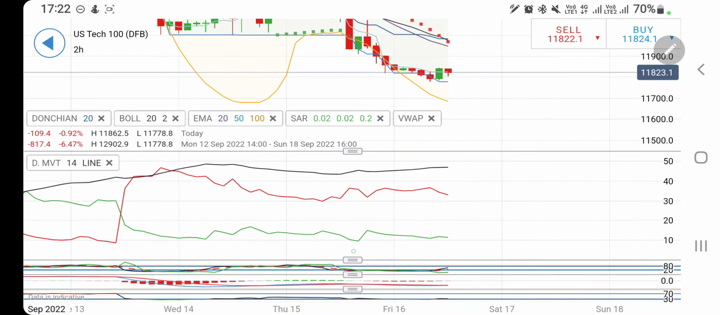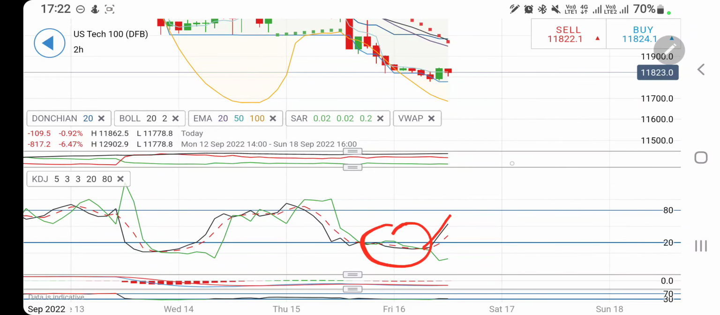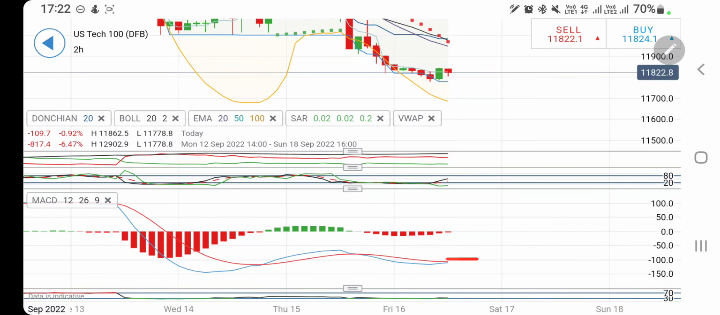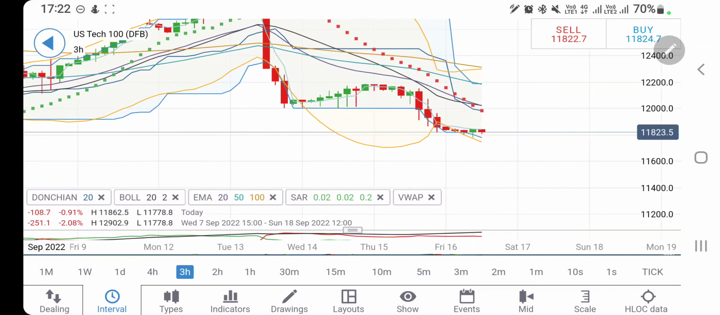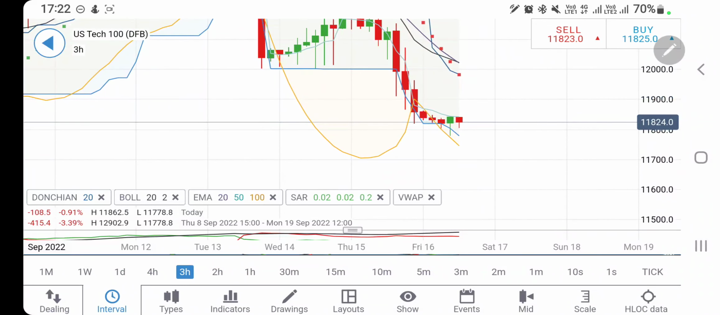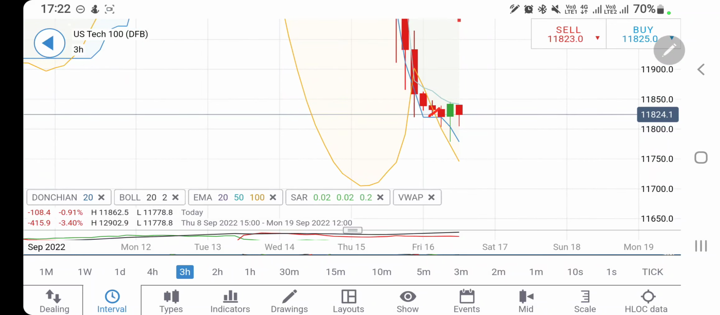Directional movement is bearish. Stochastic has seen the lows. It is trying to come out of the oversold zone. The MACD is bearish, trying to cross over for a bullish move. RSI is oversold, trying to come out of it. Look at the 4-hour charts, 3-hour charts. So lower lows are seen.